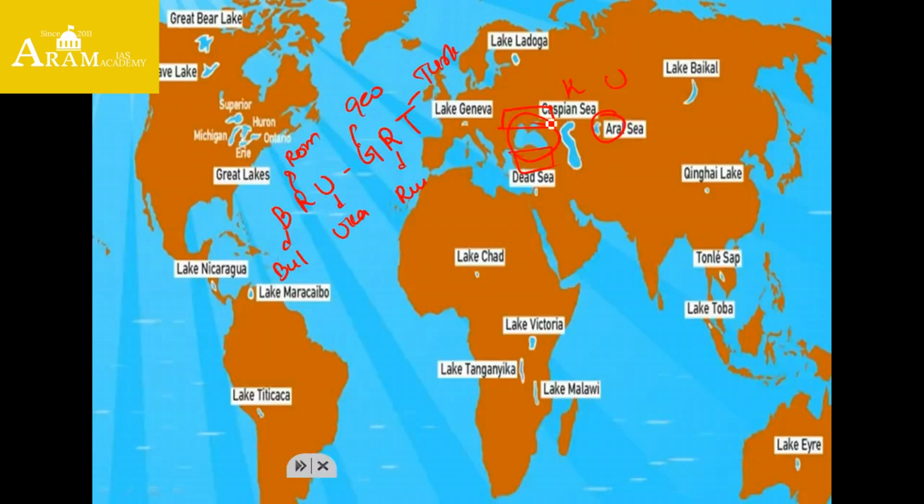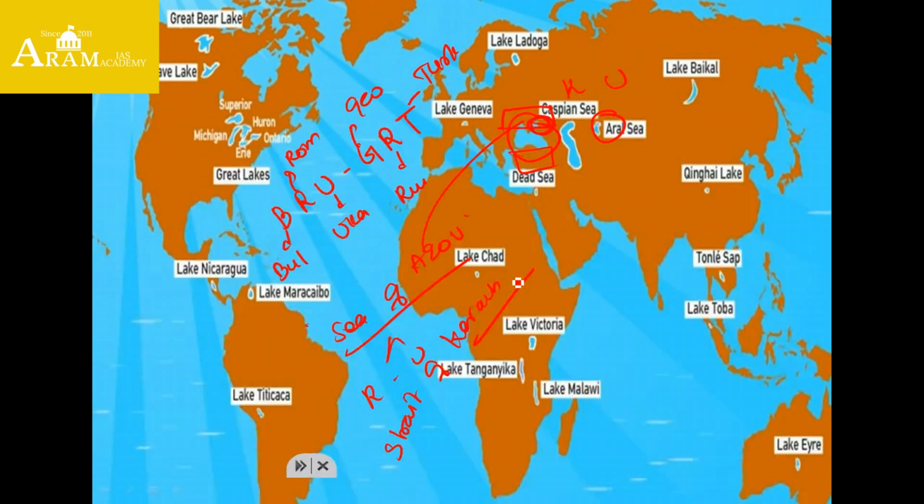There is a marginal sea of the Black Sea called the Sea of Azov, which is a bone of contention between Russia and Ukraine. The Sea of Azov is connected with the Black Sea at a strait called the Strait of Kerch. So these are the things we have to see around the Black Sea which appeared in the news.